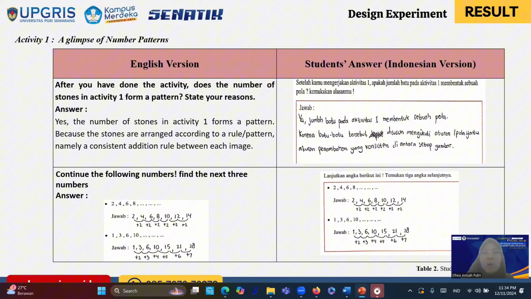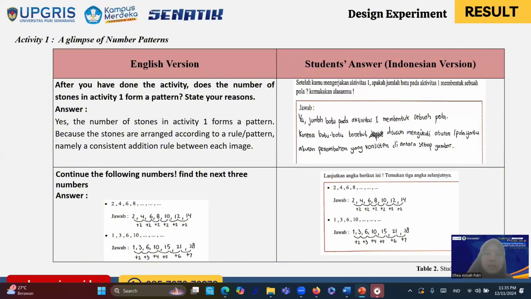For activity 1, a glimpse of number pattern. In this activity, the goal is students can identify and understand the concept of number pattern. So we ask them, after you have done the activity, does the number of stones in activity 1 form a pattern? State your reason. And the students said, yes. The number of stones in activity 1 form a pattern because the stones are arranged according to a rule or pattern, namely a consistent addition rule between each image.